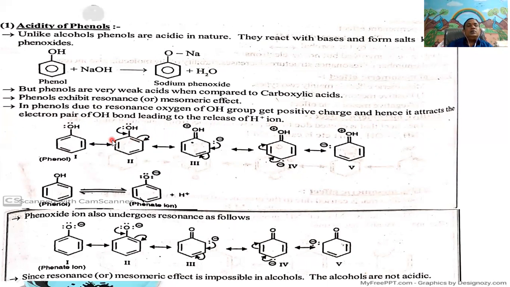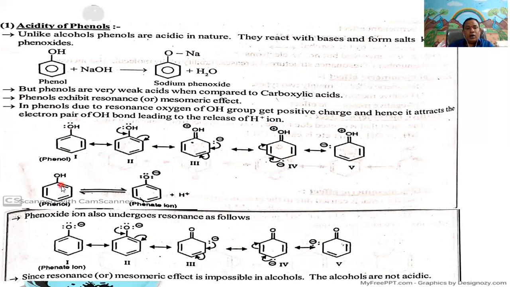Here, generally, phenol, due to the presence of lone pair electrons on the heteroatom oxygen, can donate the electrons towards the benzene ring. We obtain charge separation here. That is, oxygen gets positive charge, ortho carbon gets negative charge. Next para, again ortho carbon. There is a charge separation in the phenol.